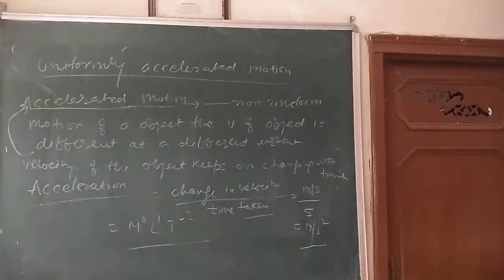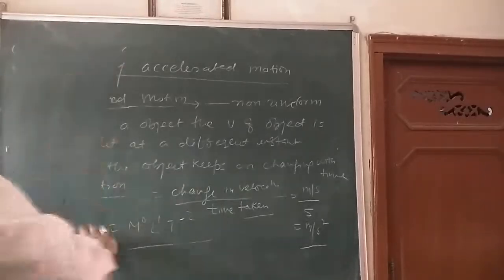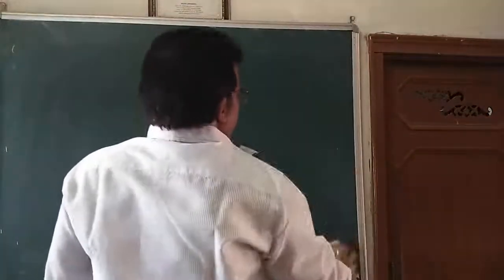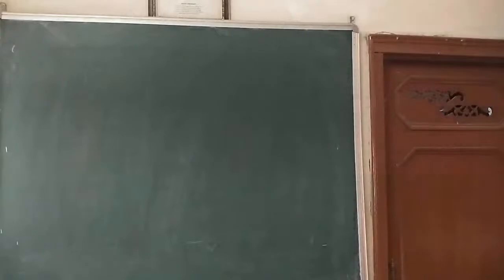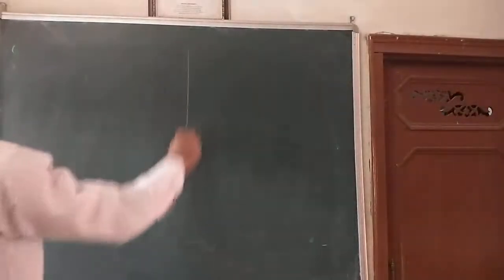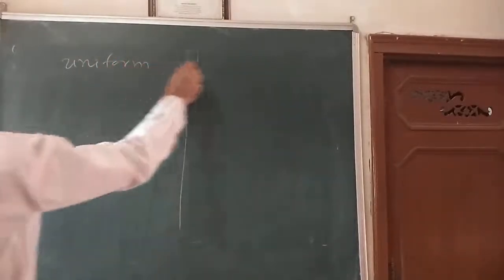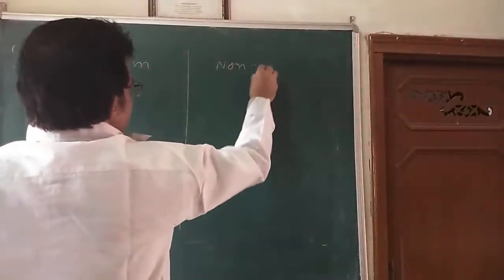Again, I can explain here that acceleration is of two types: uniform acceleration and non-uniform acceleration.